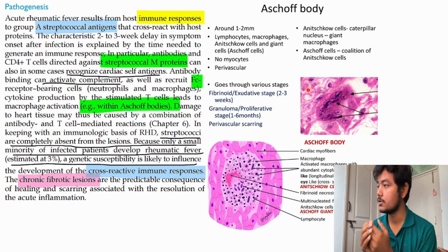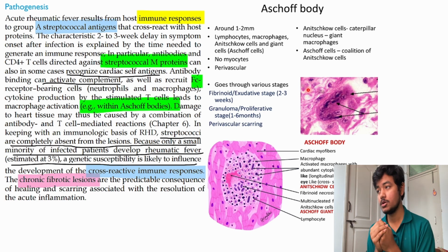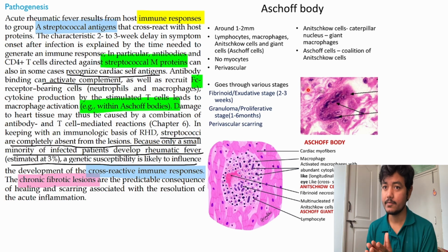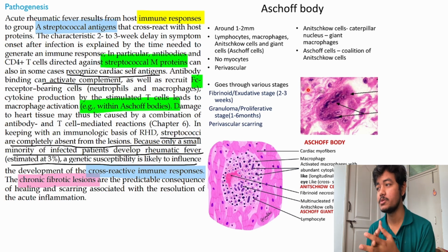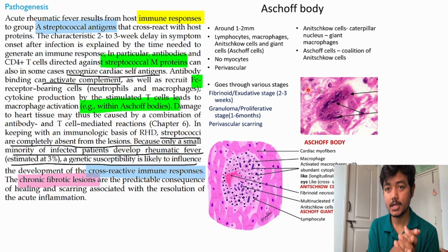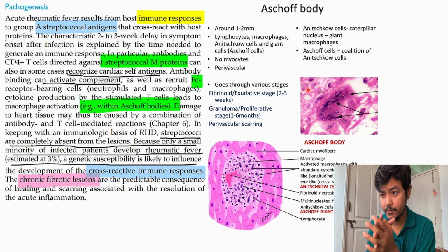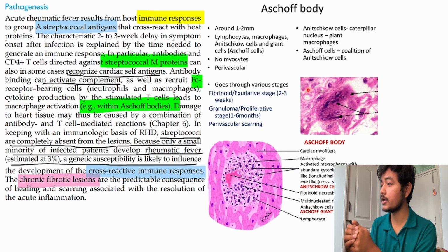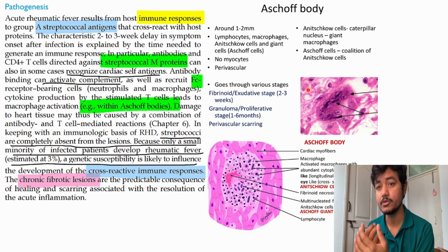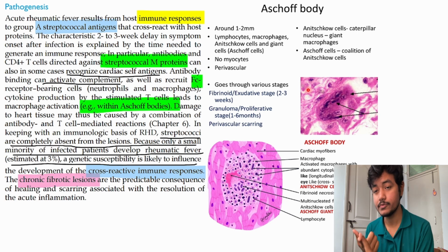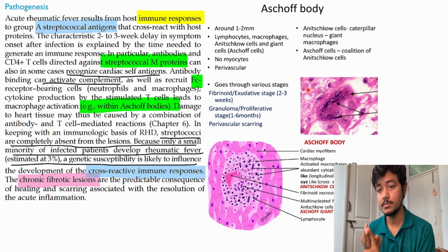So these antibodies will go and attach somewhere in the mitral valve, because they think some portion or any part of that mitral valve may be similar to that M antigen. So the antibodies go and attack the mitral valve. After attaching themselves, there is activation of the complement system and inflammation. So once the inflammation has started, neutrophils will come, macrophages will come, all these immune cells, T cells and everything will come there.